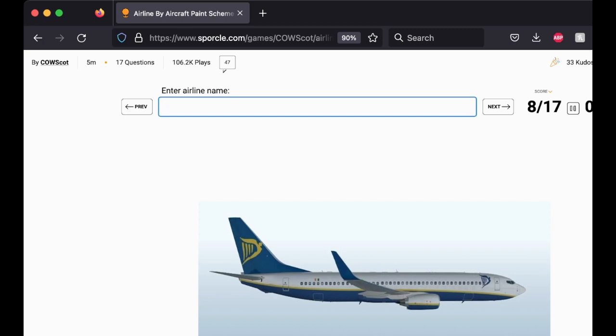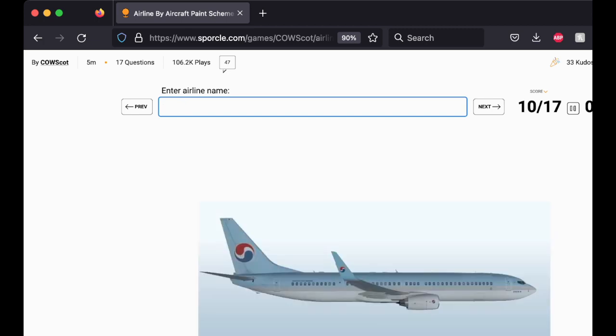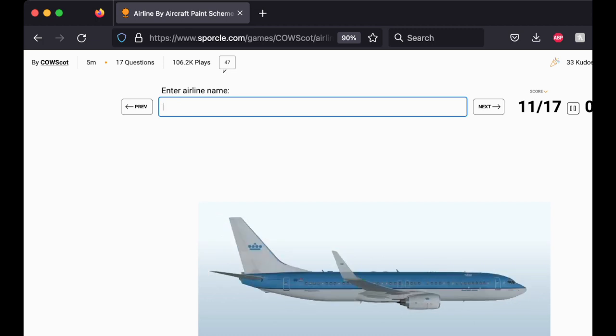That's not Aer Lingus. Aer Lingus has the shamrock. I think it's Ryanair. That's American. Yeah. I think that's KLM out of the Netherlands, I believe.